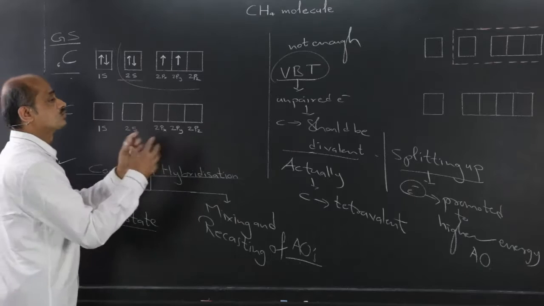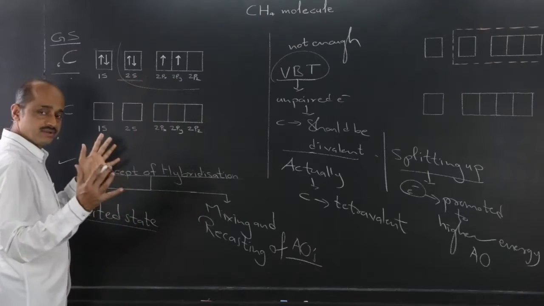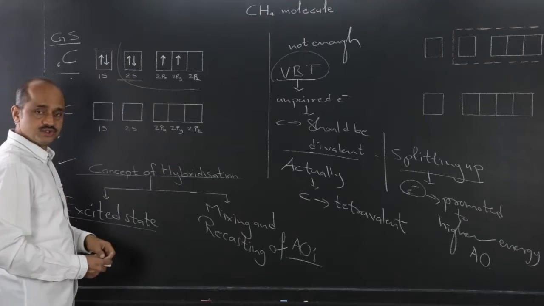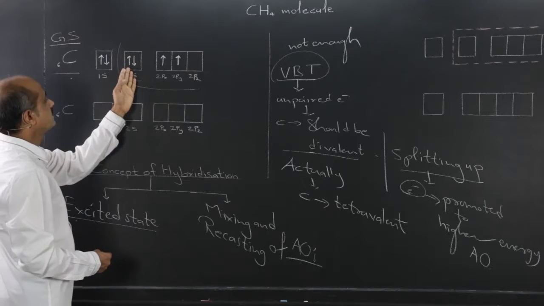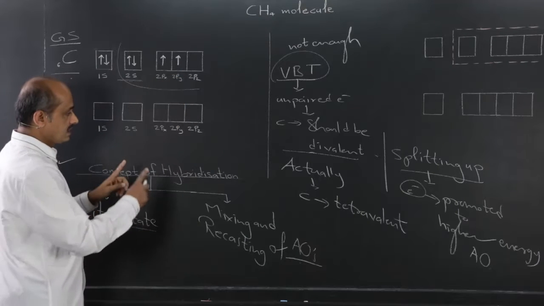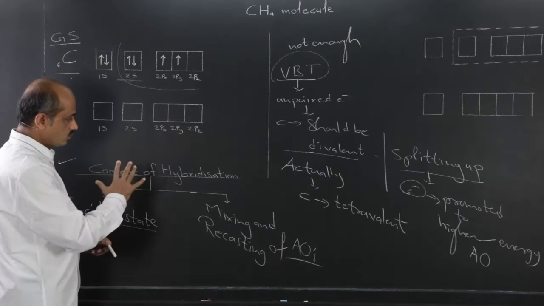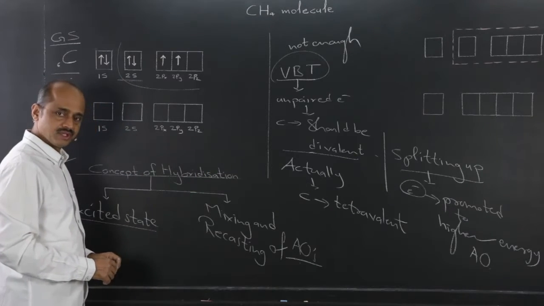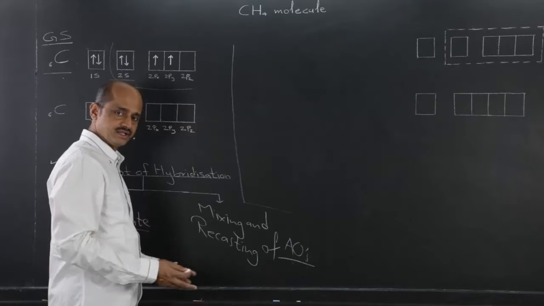So this is the electronic configuration of carbon in ground state, but when atoms approach, the energy which is produced is responsible for splitting up of the electron pair, and one of the two electrons gets promoted to this atomic orbital. How it takes place and why it takes place, to explain that, let me remove this from the board. Formation of excited state is under consideration.